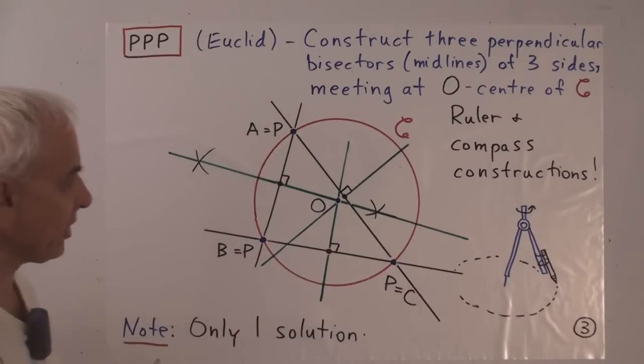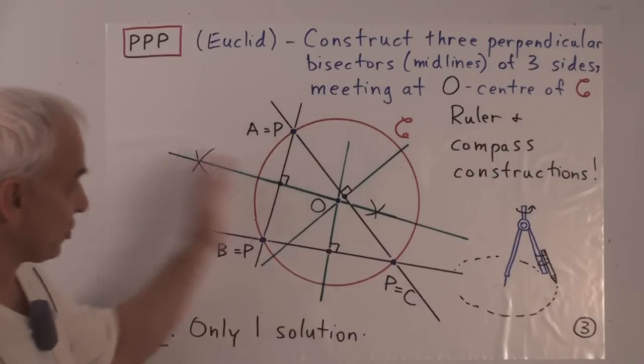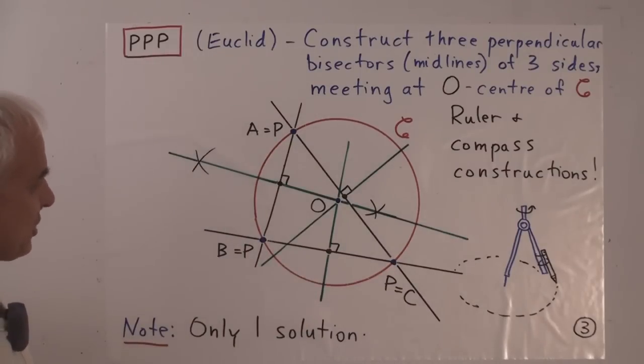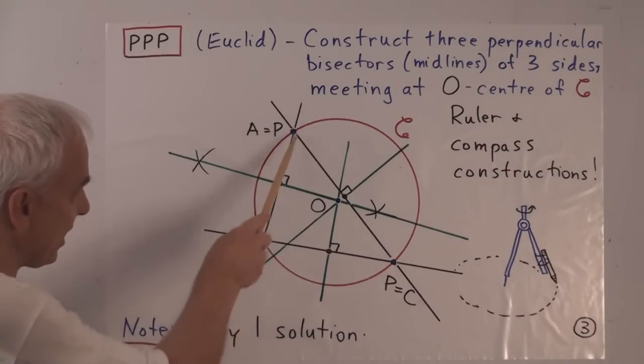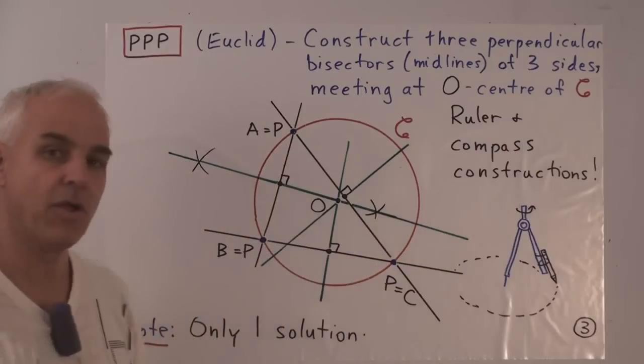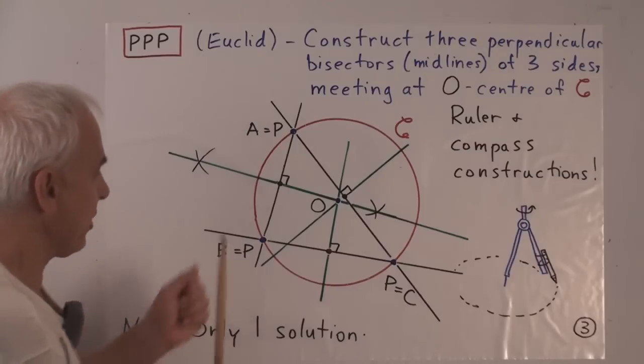And that's a purely ruler and compass construction because Euclid teaches us how to, for example, construct a perpendicular bisector. This is a very easy thing. So suppose we have this line here on the side AB, and we want to construct this line with a ruler and compass. So what we do is we open up our compass.